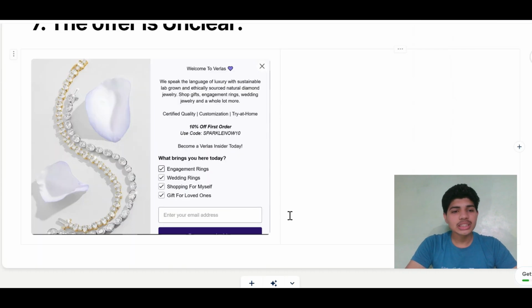Seventh, the offer is unclear. If you see this pop-up, you can't. The first thing your eyes should see in the pop-up is the offer, and you can't see the offer. It is all blended in with a similar size and type of typography.